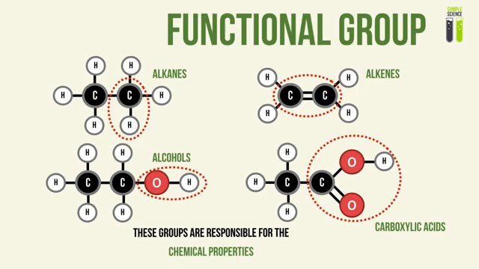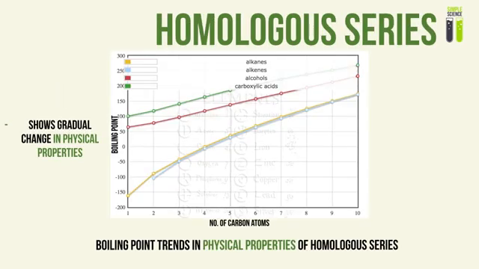So as a result, they are responsible for the chemical properties which make each homologous series different from each other. So when I talk about them showing a gradual change in physical properties, or showing similar physical properties but depending on the number of carbon atoms in the chain, what I mean is that the physical properties of the members of the homologous series will depend on the number of carbon atoms within the chain. So for example, let's use the boiling point of the members of a homologous series as an example.